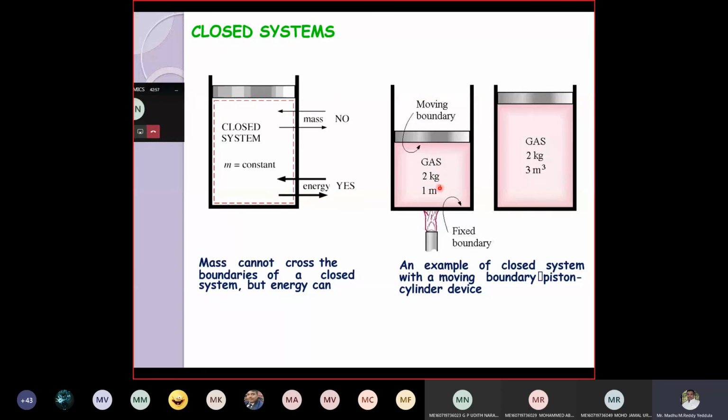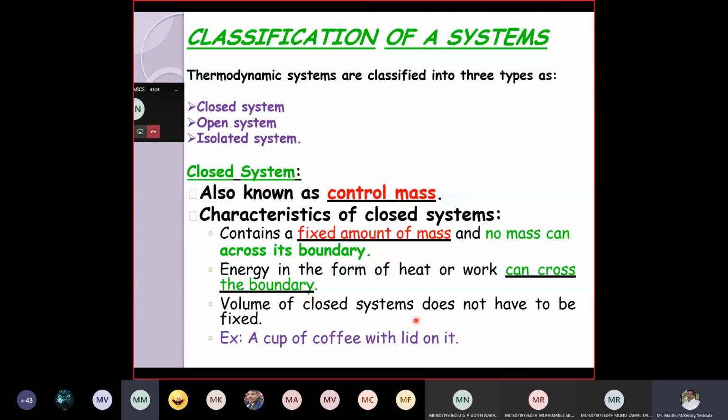Momentum is nothing but mass and velocity. So thereby this boundary is moving in the upward direction. This piston is moving upward. So only heat is added to the system, but the mass inside the system remains fixed. You can see the mass is fixed, 2 kg, 2 kg, but the volume is increased. If you see the last point, the volume of a closed system does not have to be fixed.